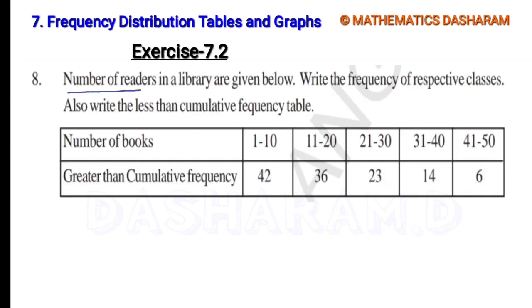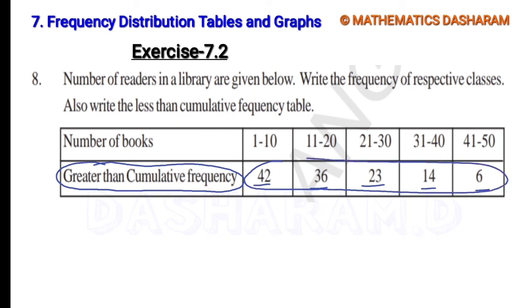Eighth question: the number of readers in a library is given below. Write the frequency of the respective classes. Also write the less than cumulative frequency table. The number of books is 1 to 10, 11 to 20, 21 to 30, 31 to 40, 41 to 50. It is clearly given as greater than cumulative frequency: 42, 36, 23, 14, 6. Why is it greater than? See here, these are in descending order, 42, 36, 23, 14, 6. That is why it is a greater than cumulative frequency.